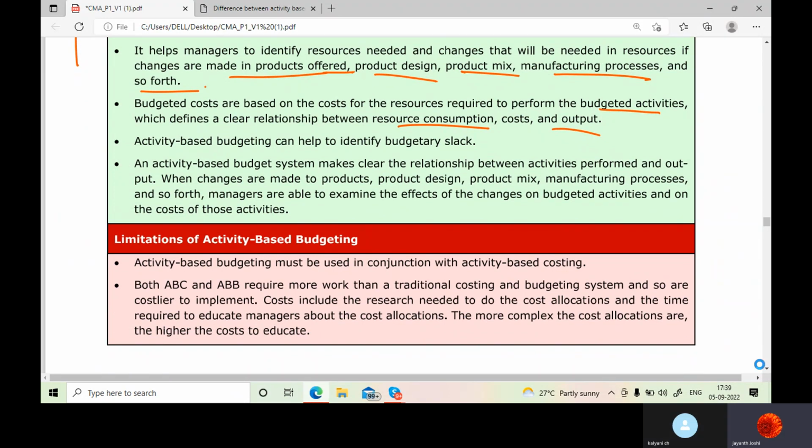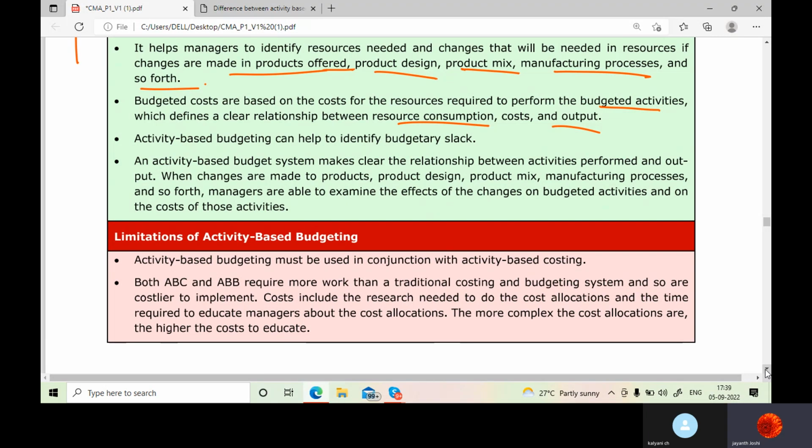An activity-based budget system makes clear the relationship between activities and overheads. Here you are not dividing the overheads by just one activity. You are taking different activities, and how much labor or machine hours you are employing per activity differs.